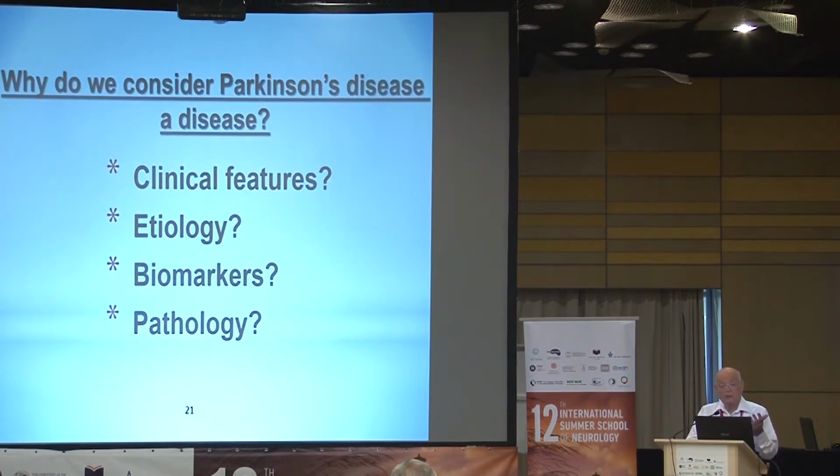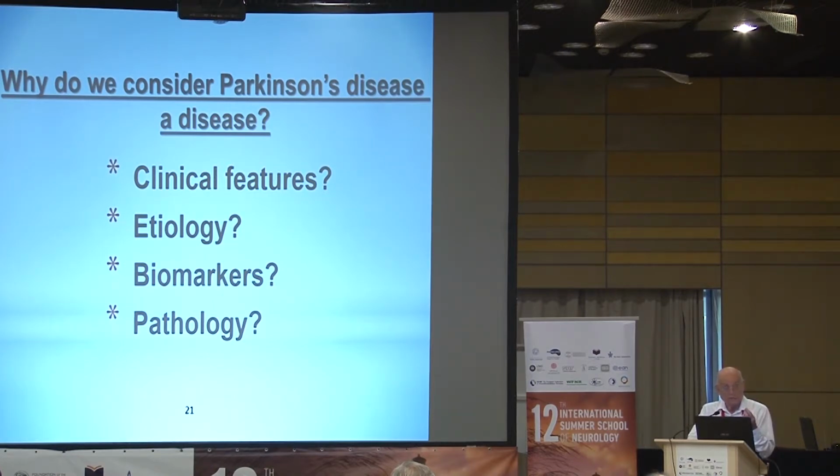So why do we consider Parkinson's disease a disease? Here we find ourselves in a problem, not because of the clinical features, not because of the etiology, not because of biomarkers, not because of pathology. We went through this. So none of this fulfills this as a disease. However, there is a big difference between cirrhosis and Parkinson's disease. Because in cirrhosis, I told you that a good clinician will be able to identify the cause of cirrhosis in that patient. In Parkinson's disease, this is not the case.